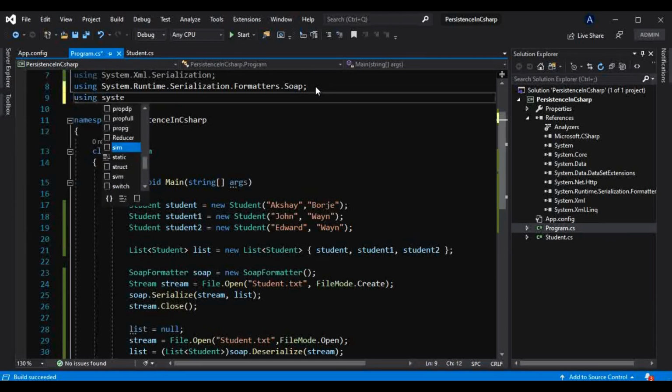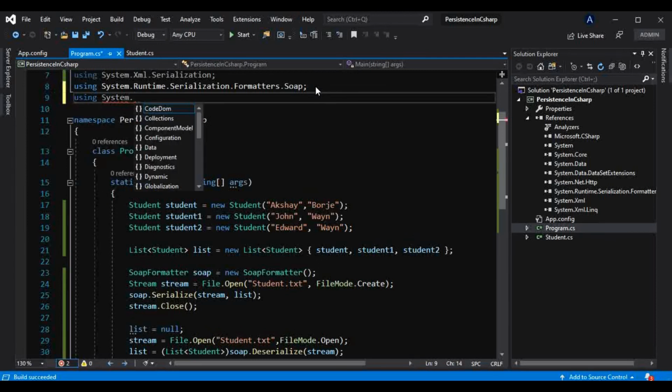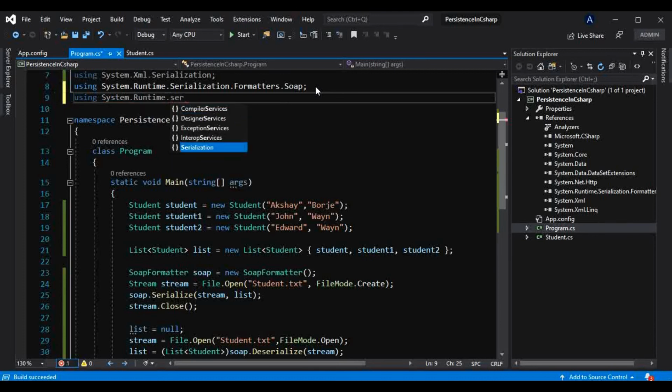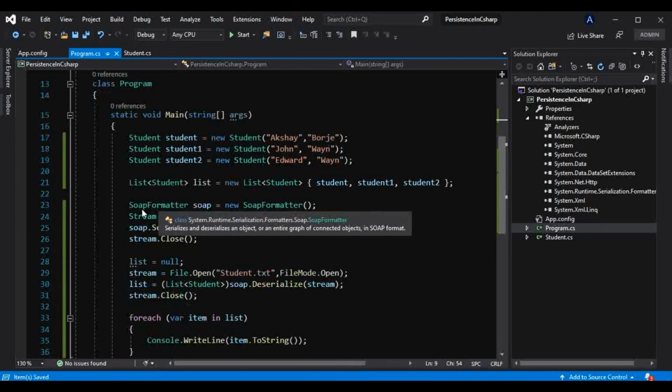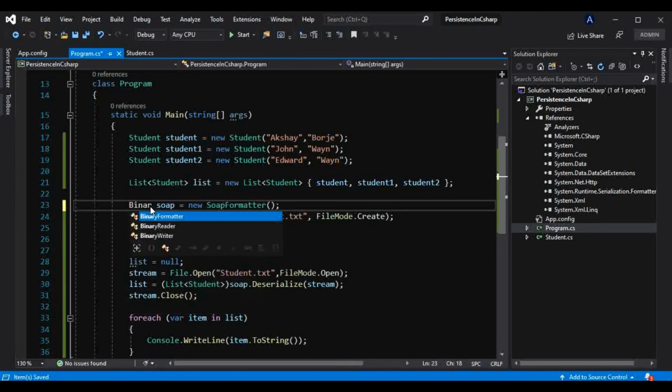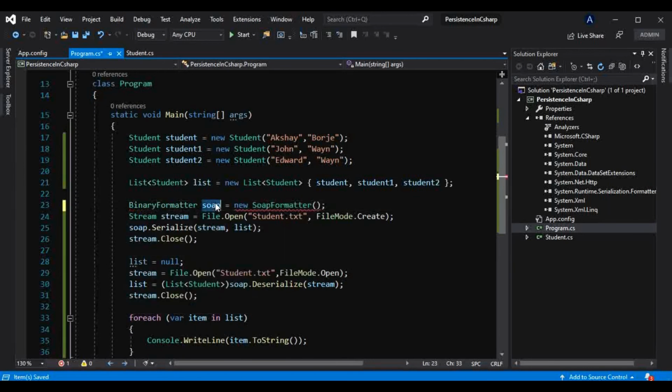So for that I have to add this namespace here, using System.Runtime.Serialization.Formatters, and in that there should be Binary, that is binary serialization. And instead of this SOAP formatter, I will use binary formatter here.